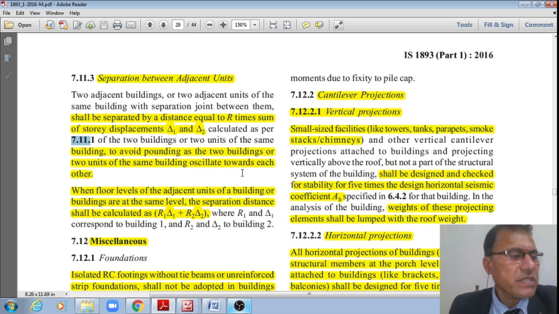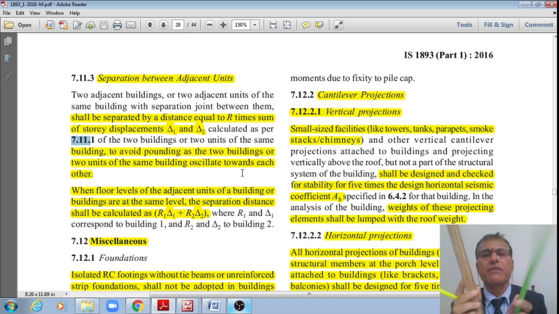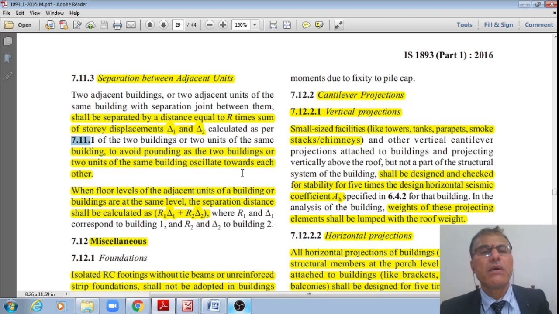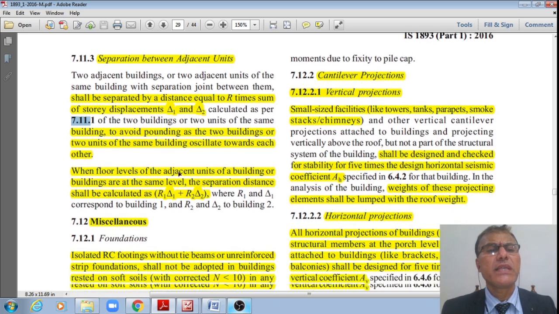Therefore, if two buildings are of the same height and both are oscillating in the same direction, out of plane, they will be pounding like this, right? This is what is called pounding. In order to avoid that, to avoid pounding, as two buildings or two units of the same building oscillate towards each other, right?